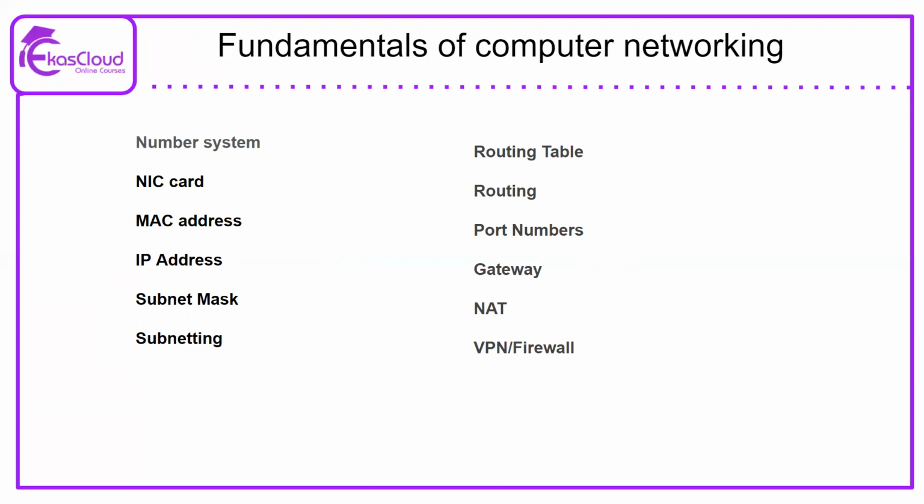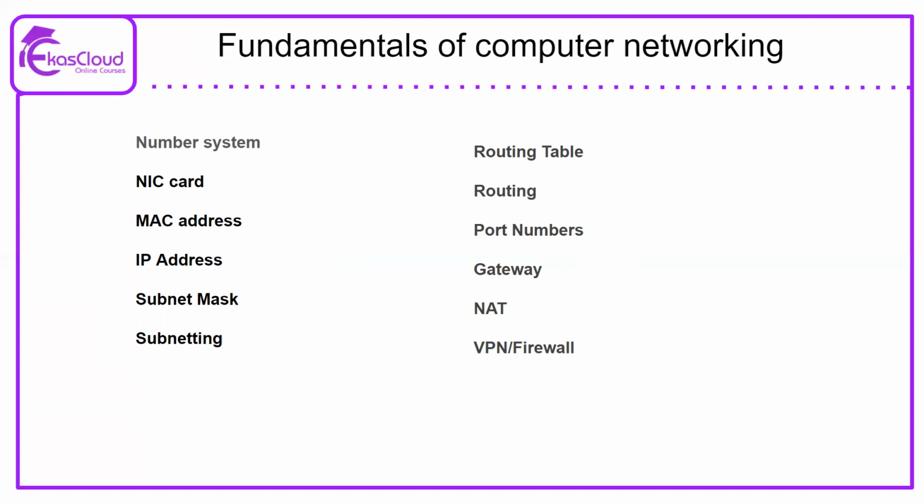Similarly, we have the MAC address, which is a physical address denoting the NIC card in a computer. And then we have the IP address, a system used to find the location of the NIC card.